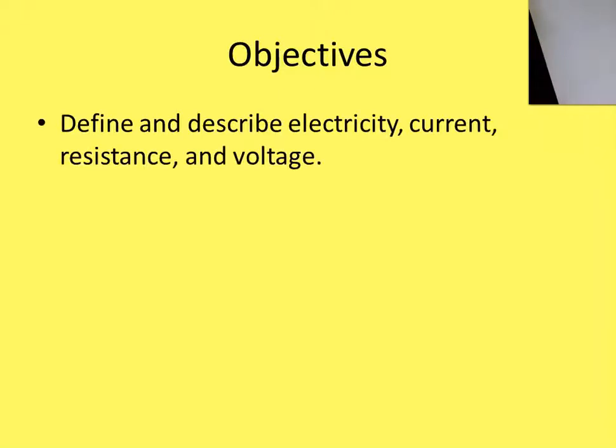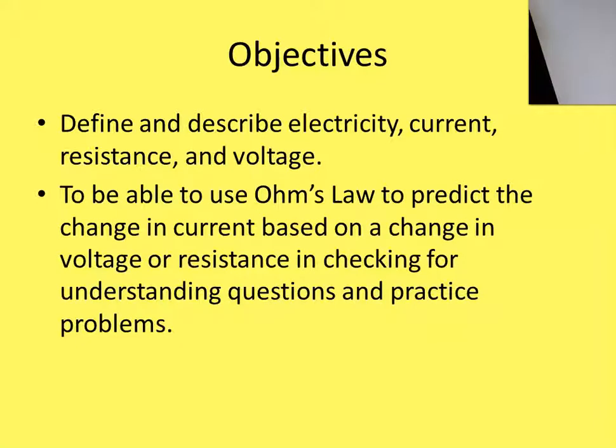So objectives. Today, we're going to define and describe electricity, current, resistance, and voltage, and to be able to use Ohm's law to predict the change in current based on a change in voltage or resistance in checking for understanding questions and practice problems. Okay, so we're going to learn about electricity, current, resistance, voltage, and Ohm's law.